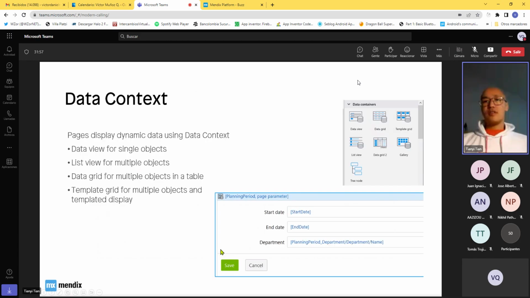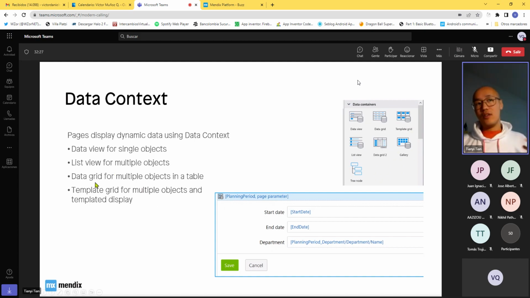The data context is set through the data containers. We already saw them, right? And this is for you to create the connection between front end and back end. Why are there different data containers? Well, this depends on how you want to display your data, right? For single objects, you just display the data view. For multiple objects, you use the list view. If you want to display a table to mimic the look and feel of Excel, which is still very often used, but I'm not a fan of it,